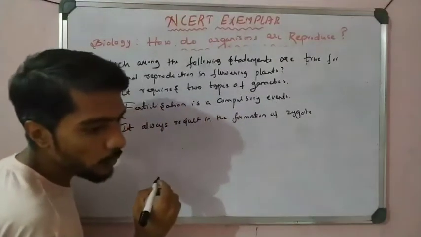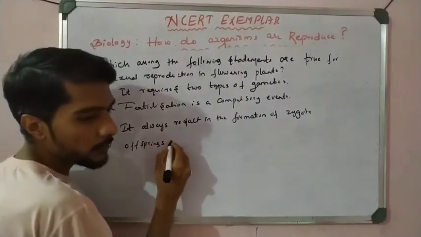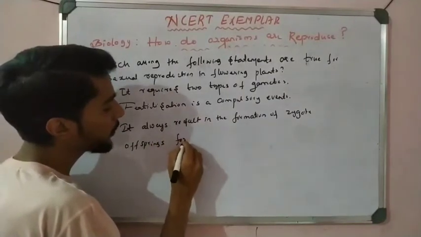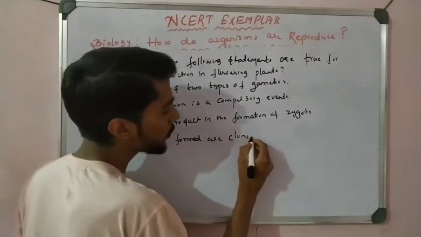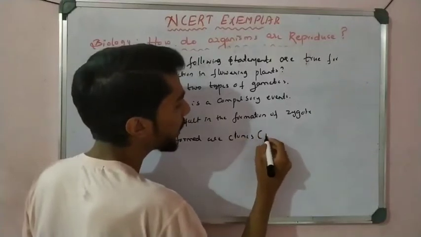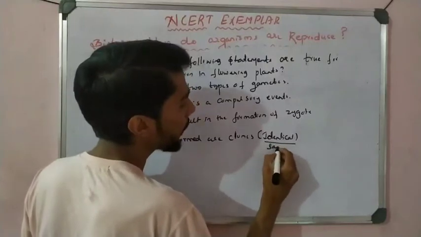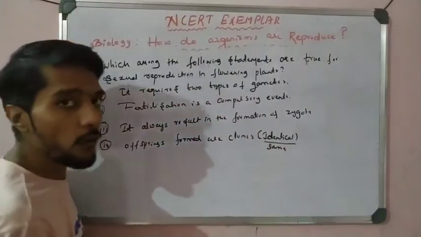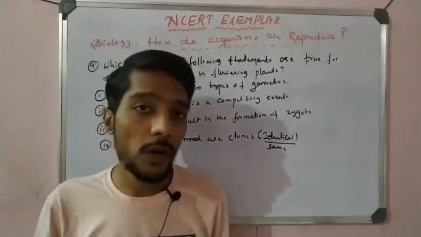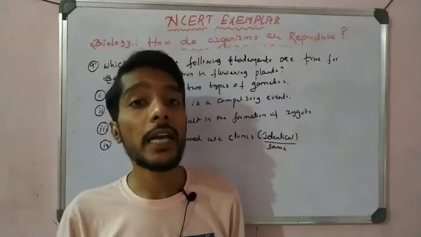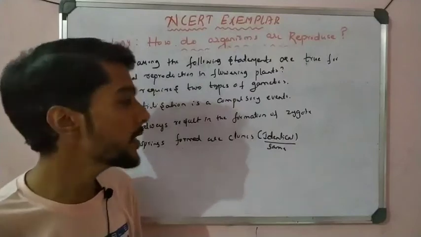Offsprings formed are clones. Clones are nothing but identical or same. Clones is a process of formation of individuals with identical characters. What is a clone here? A process of formation of identical individuals with identical characters. Okay, that is called clones.